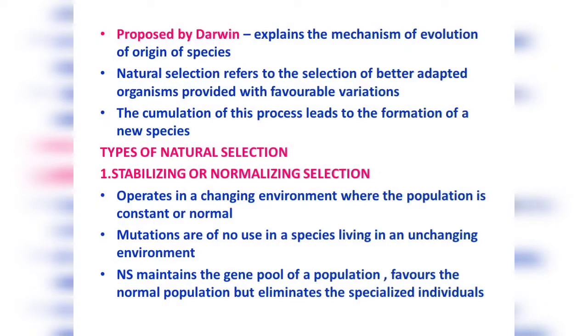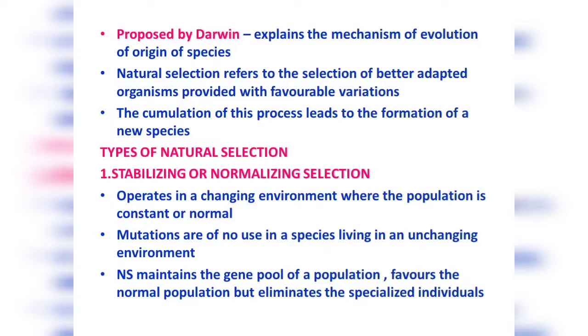We have the stabilizing or normalizing selection, the directional or progressive selection, and finally we have the disruptive or the divergent selection. Now we will see each one of these mechanisms of natural selection. The first one, the stabilizing or normalizing selection, generally operates in a very stable environment. So the population over here is constant or normal. They do not show any changes because the environment has not shown any changes.